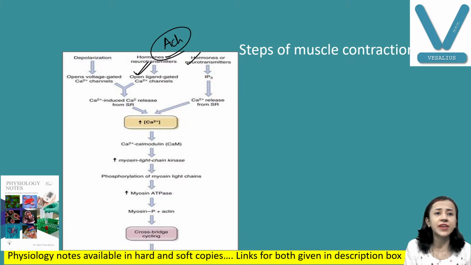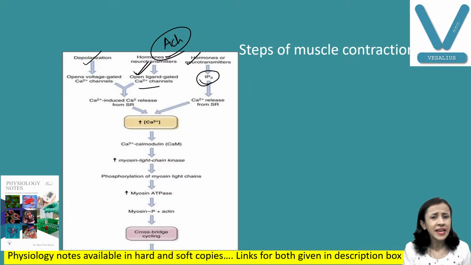Either because of depolarization, neurotransmitter or hormone, the mechanisms are different. Maybe inositol triphosphate gets activated, or ligand gated calcium channels open. In any way, there is an increase in calcium entry inside the smooth muscle cell. So the first step is entry of calcium inside the smooth muscle cell.